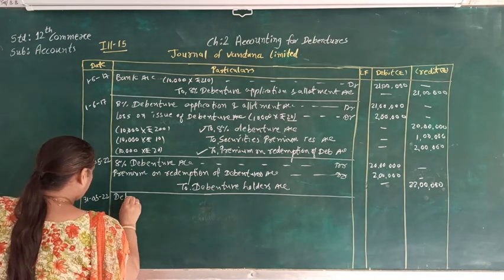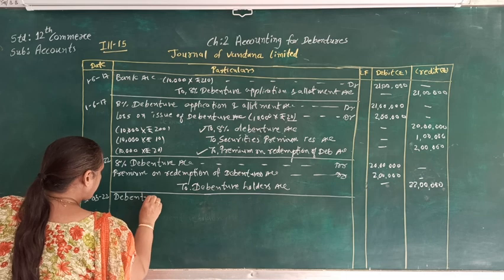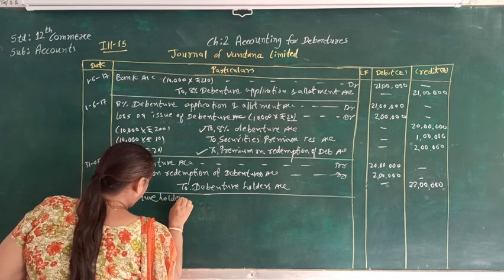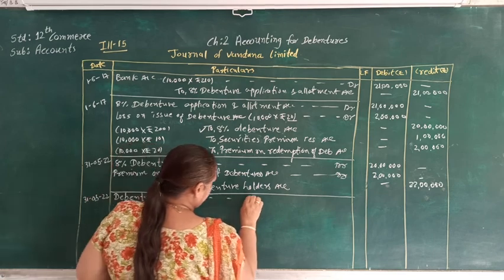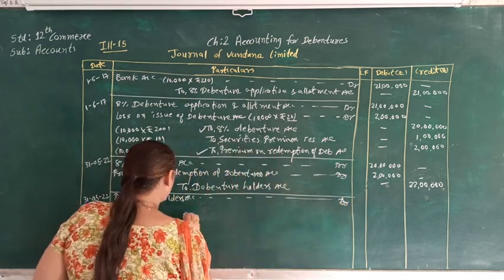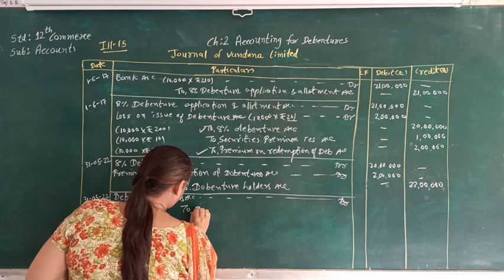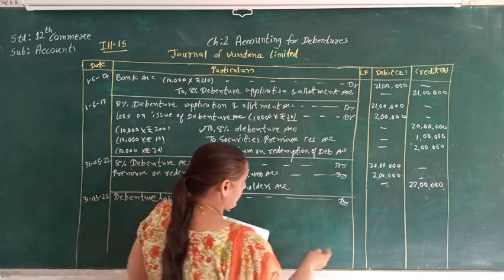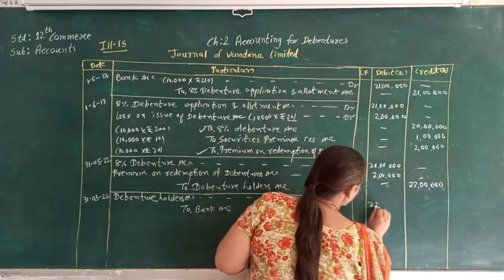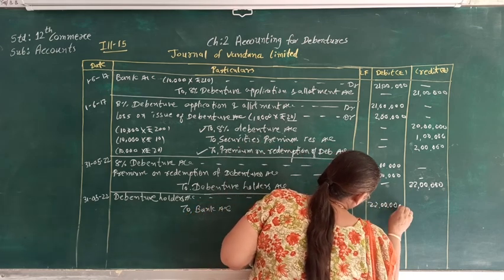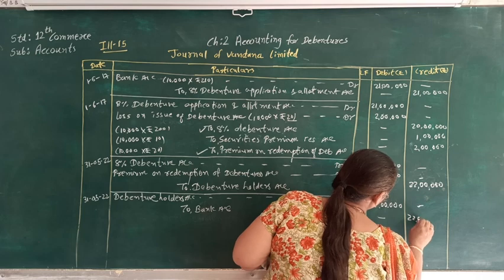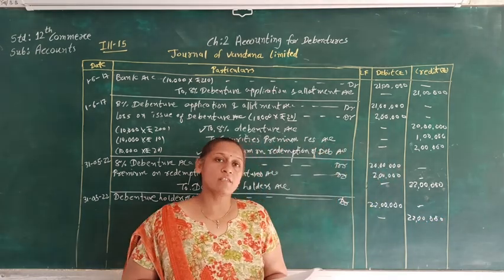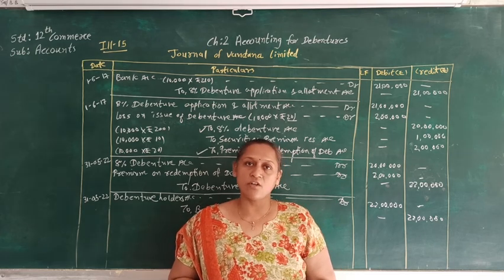Debenture holder account debit to bank account, and here the same amount we have to pay in the debenture, so that will be 22 lakh. So students, you may note down this in your notebook.